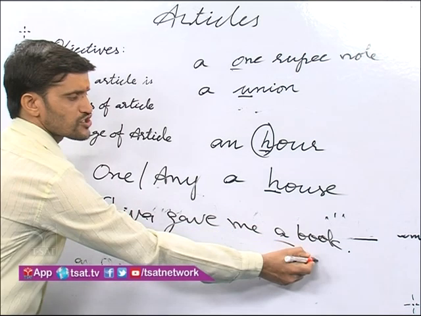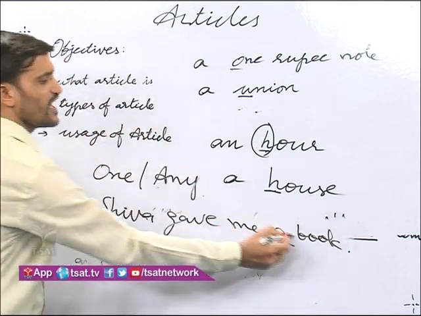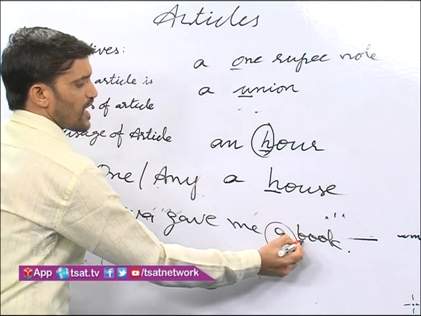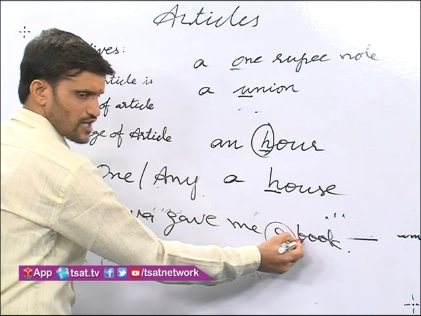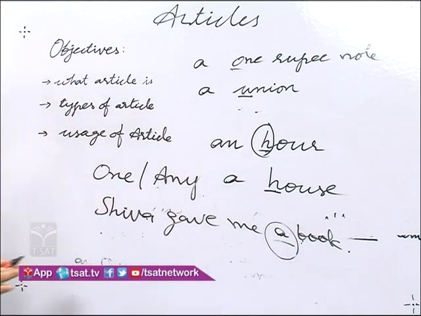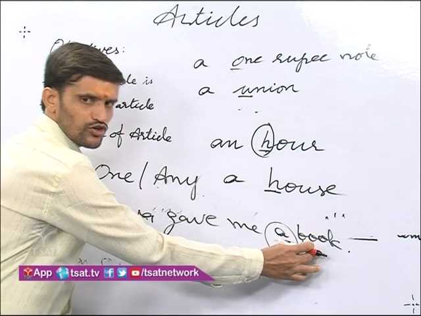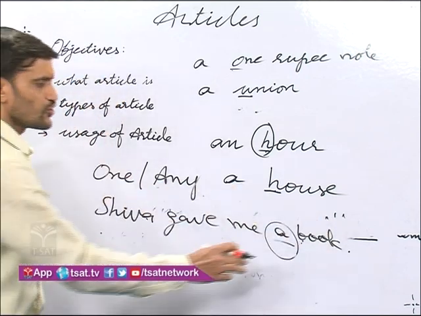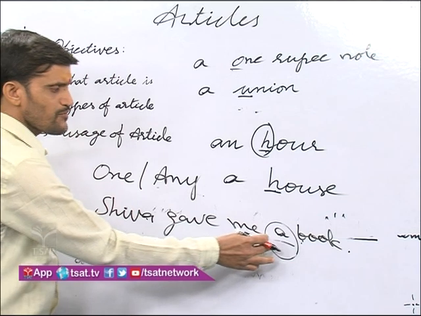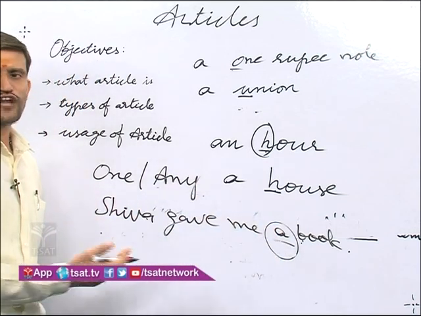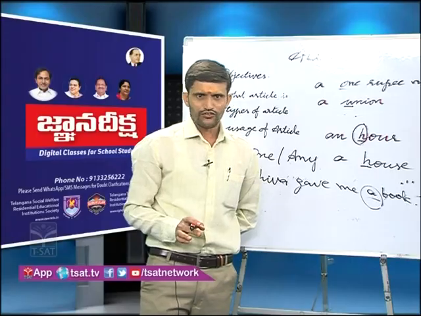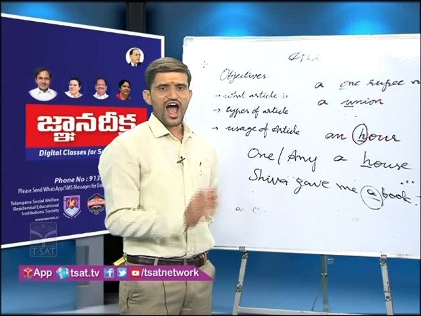Here, how many books are there? Only one book. So here a is used. Why? Before a consonant sound, B is a consonant sound, so here we should use a before this word, and it is a singular countable noun. Which book? We do not mention, because it is any book. We do not know exactly. So in the sense of one and any, we should use a or an.